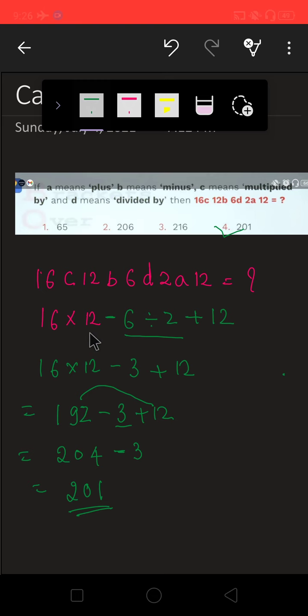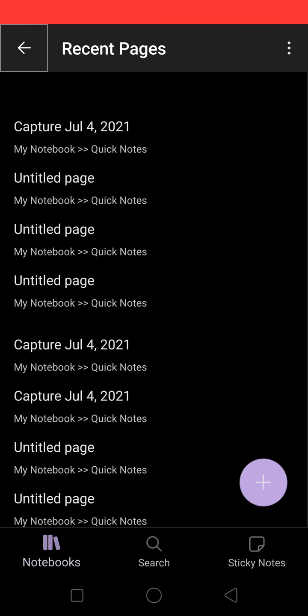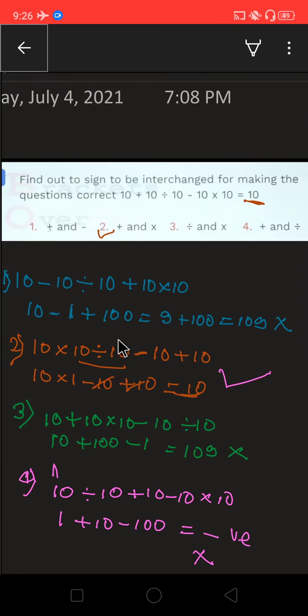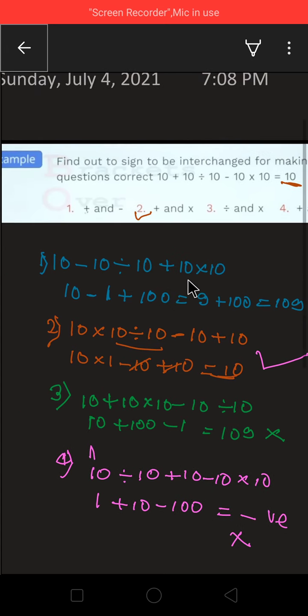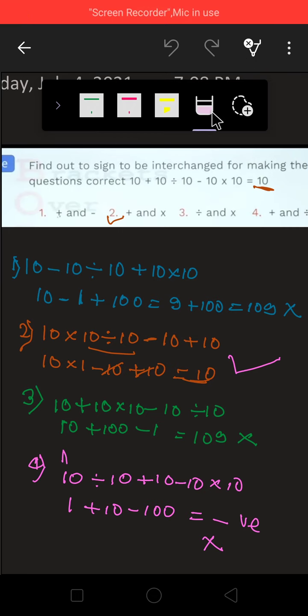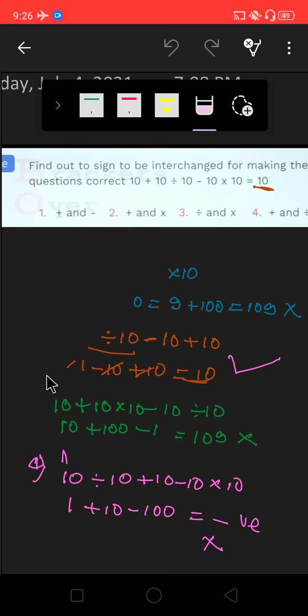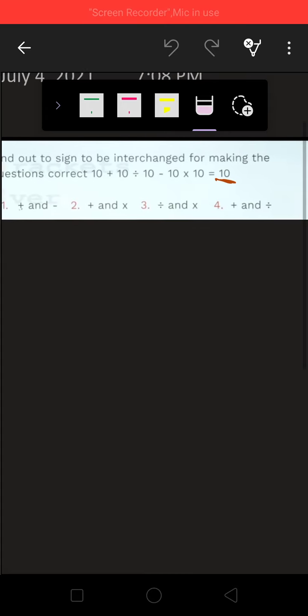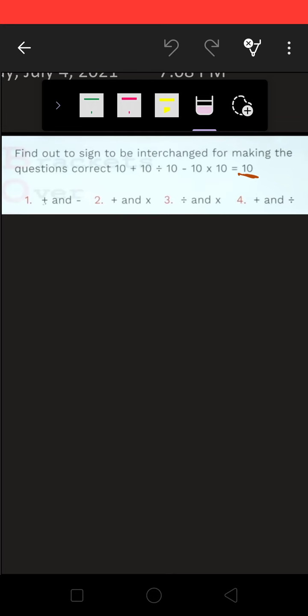Let us go to question number 3. Find out the sign to be interchanged for making the question correct: 10 plus 10 divided by 10 minus 10 into 10 is equal to 10.